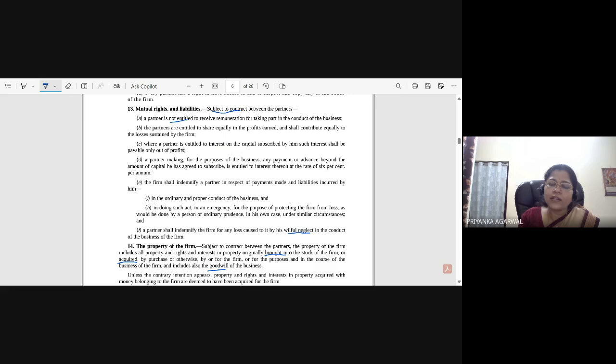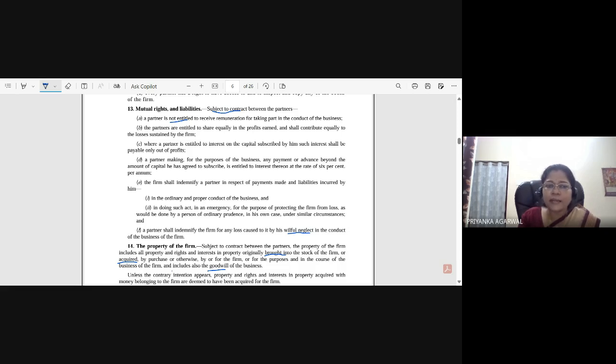But on the dissolution of the firm, interest on capital will be stopped. But even after the dissolution of the firm, if the advance amount has not been returned, then interest on the advance will again be accumulated until it is paid. Until the advance amount is returned and the interest amount is paid, the interest will keep accumulating over it.